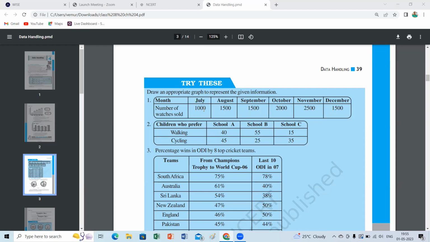Yes, different formations of questions depend on you, children. You can frame any questions. The frequency of watches sold in August. Yes, very good. What is the maximum number of watches sold in which year? Yes, that's one way. Very good. Any other we can expect?